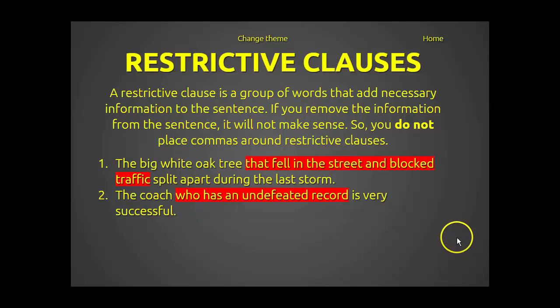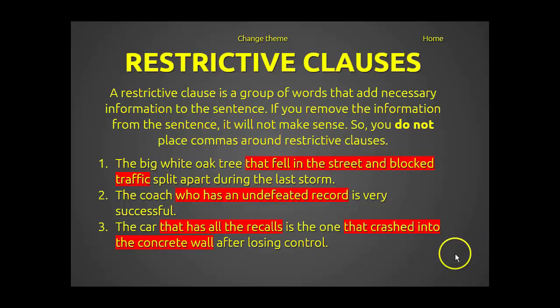The coach who has an undefeated record is very successful. So it helps to add information about an undefeated record in regards to being successful. The car that has all the recalls is the one that crashed into the concrete wall after losing control. So again, very important information. Recalls, crashing, losing control, all of that is pretty much important to this sentence.